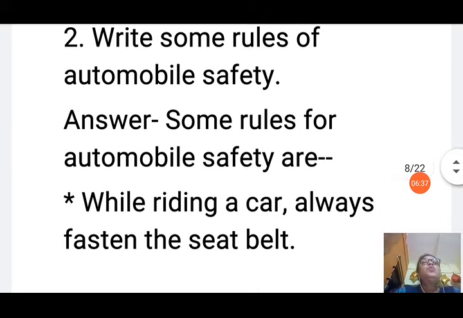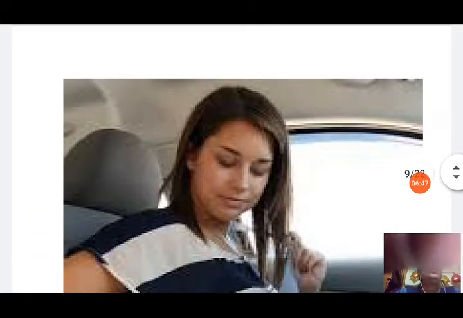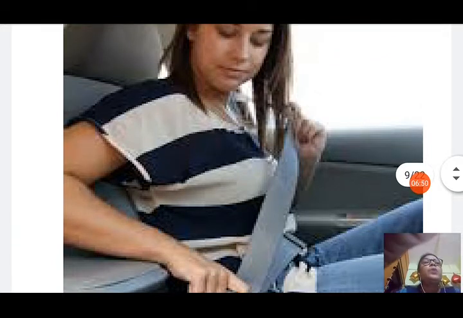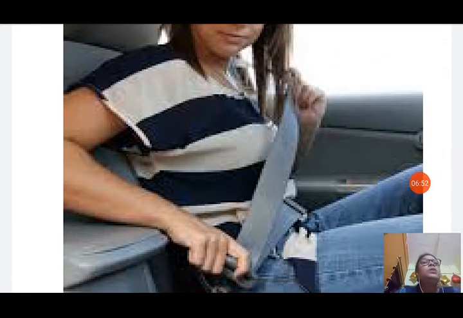Question number 2. Write some rules of automobile safety. Some rules for automobile safety are: first is, while riding a car, always fasten the seat belt. You can see in this picture the lady is fastening the seat belt. You can see the seat belt here.